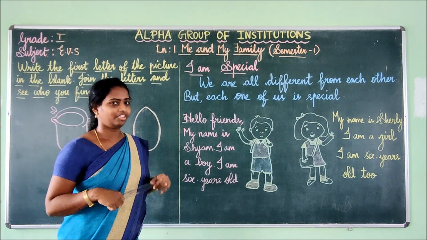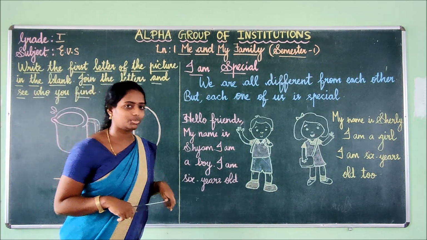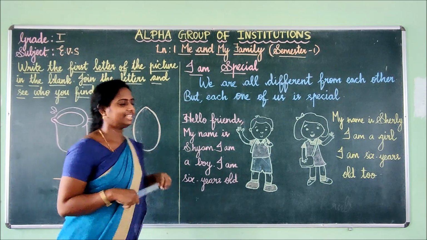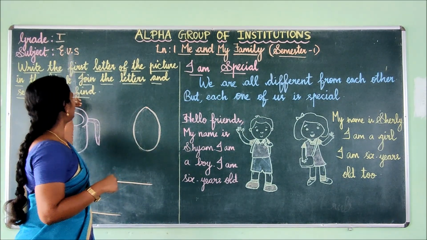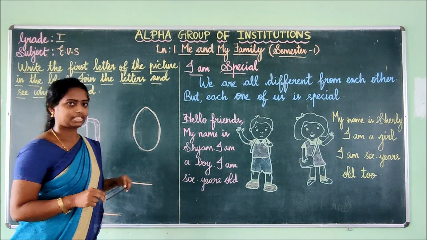Okay children, we are going to start our new session, and what subject are we going to see today? EVS. See, EVS. Full form of EVS is Environmental Studies.